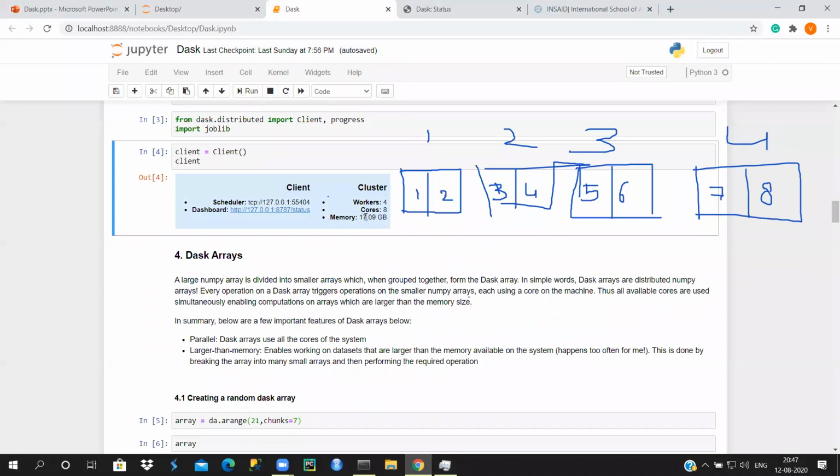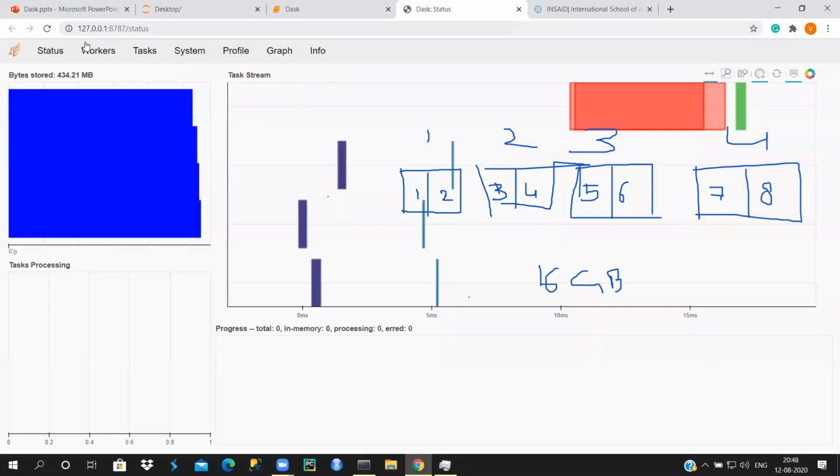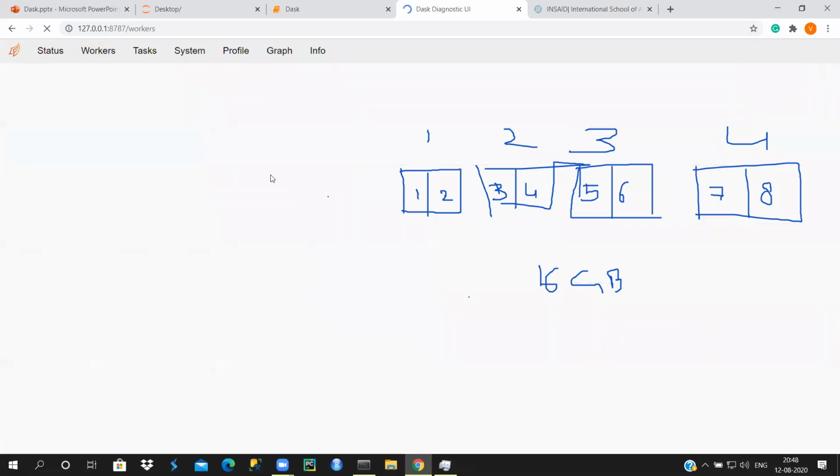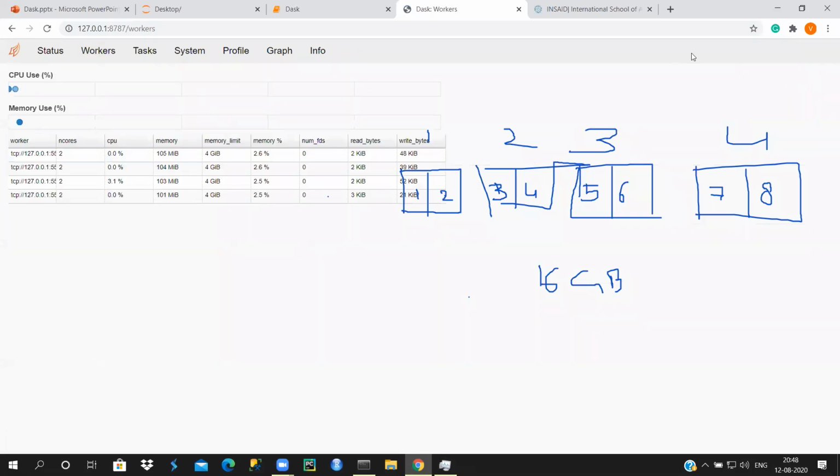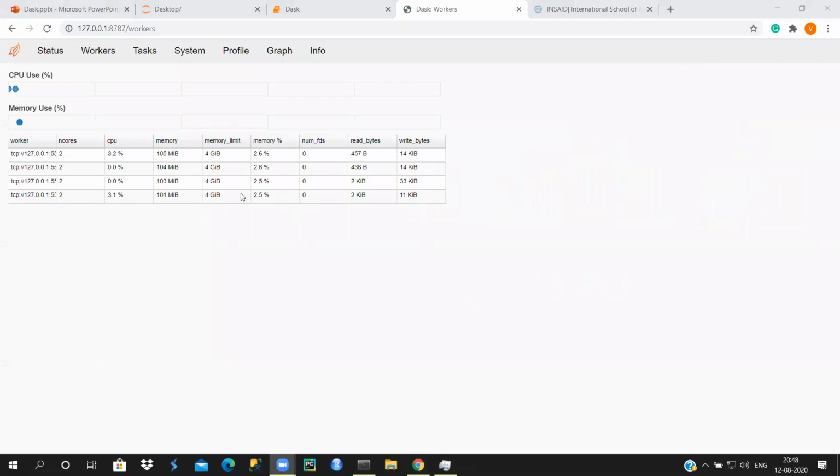You might have questions about why it's 17.09 GB. My system memory is 16 GB, so why is it showing 17.09 GB? To answer this, I'll go to the task, go to workers. If you see here, this memory limit is given in GiB.